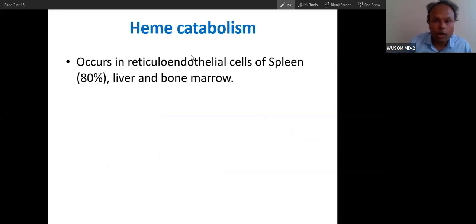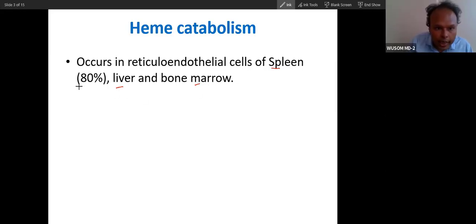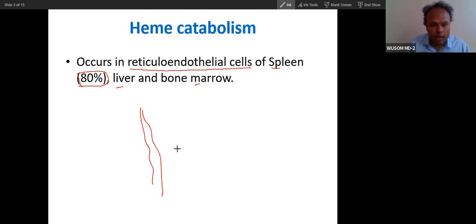Now let's talk about heme catabolism, which occurs in 3 tissues: spleen, liver, and bone marrow. Of these 3 tissues, 80% happens in the spleen. What is a reticuloendothelial cell? Reticuloendothelial cells are present around the vessels. The spleen has open vessels.